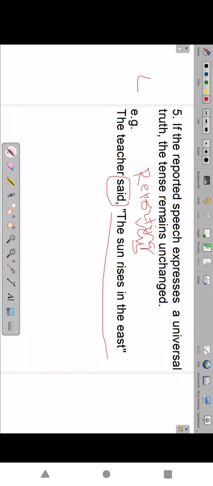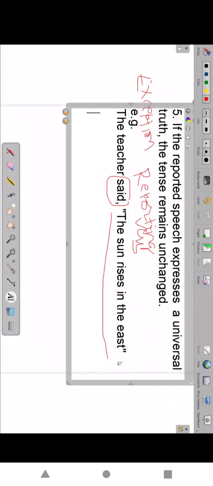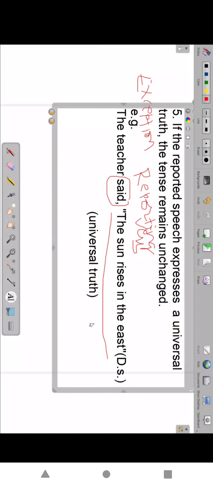Exception means a special case. Actually, the simple present tense should be changed to simple past, the sun rose, but we are not changing. We are keeping it as it is. Why, sir? Because it is a universal truth. That's why we don't change. We write the same answer as in direct speech. It is direct speech, and it should be changed to indirect speech.